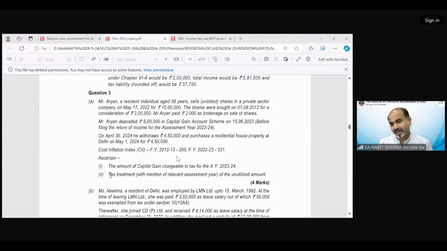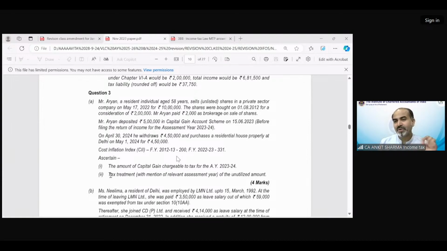Which assessment year? Sujay is saying assessment year 24-25. Okay. Anyone else? Ayushi is saying the assessment year in which he withdrew the amount. I want the year. Kindly write down the assessment year, whatever it is, in your answer.